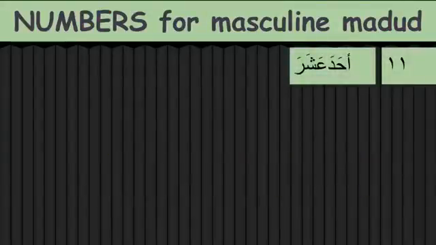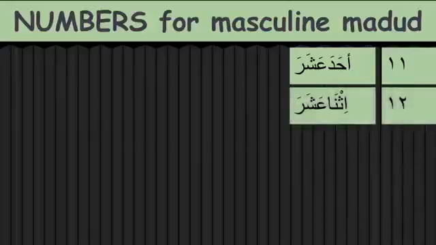So if you see 11, for the masculine nouns, they come in two parts; it's called murakkab. That means they come in combination. So 11 is like saying 1 and 10: ahada ashara, and ithna ashara. Here everything is masculine, with the same type of relationship as na'at and man'ud; everything will be masculine here.